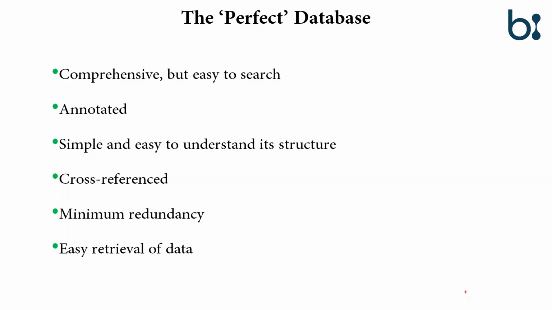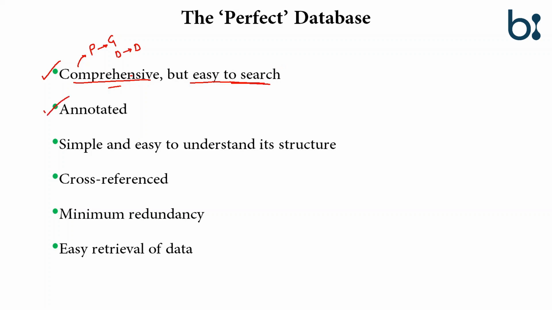Okay, so what are the features of a perfect database? The first feature is that it should be comprehensive. Comprehensive means it should have the protein information, the gene information, the drug information, and the disease information. But it should also be easy to search. If we are searching for a particular drug, it should not happen that the results show metabolites or diseases. It should be easy to search and it should give the correct result.